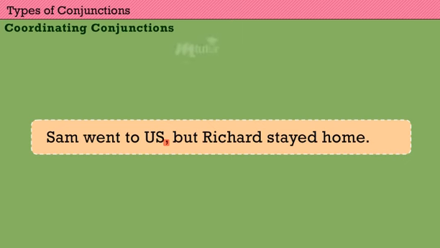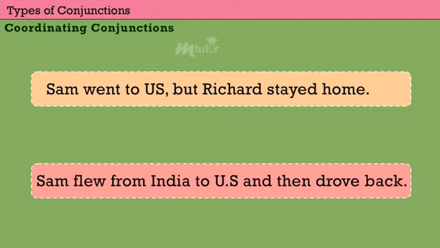For example, Sam went to US, but Richard stayed home. When connecting two elements that are not independent clauses, a coordinating conjunction is used without a comma. For example, Sam flew from India to US and then drove back.